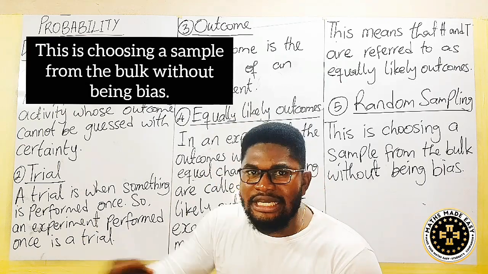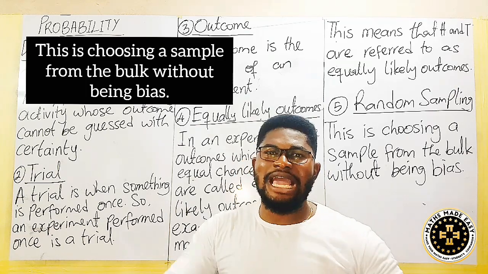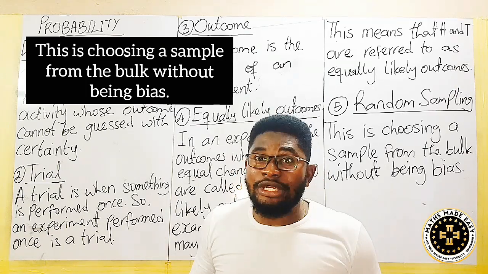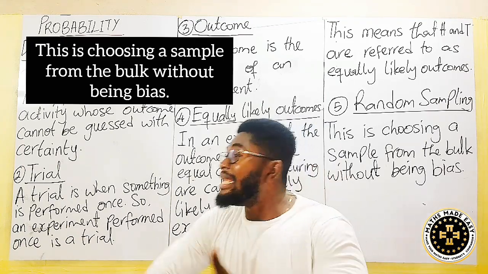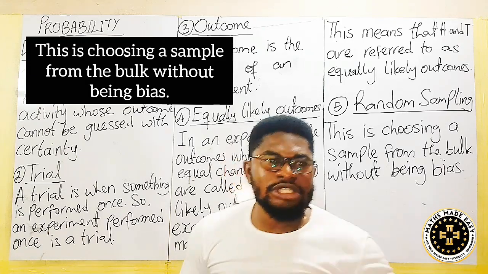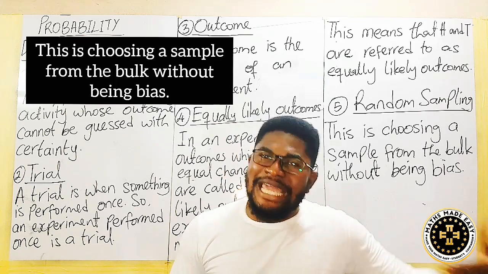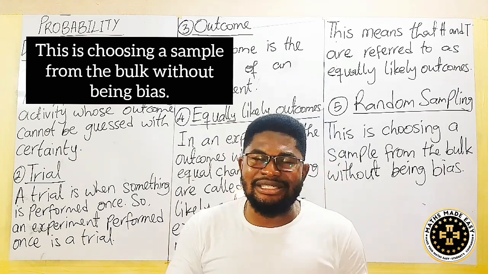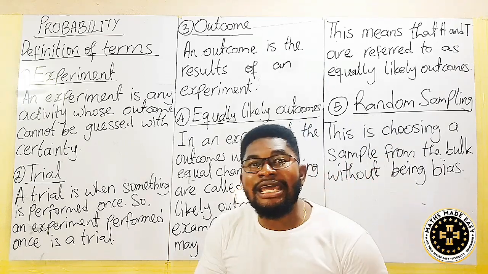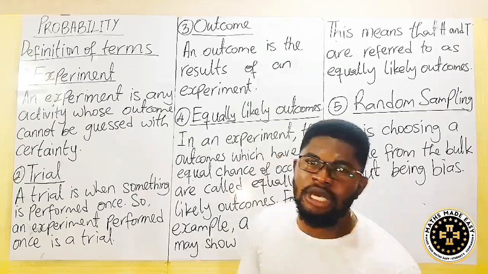So when you are selecting a particular event or a particular outcome without being biased, we say that it's called random sampling. Here, no emotions are attached to it. No favoritism here. You just selected randomly. Are we getting it? So we call that one random sampling. You select based on the fact that that thing qualifies. But when you are biased or when you favor the person in selection, it is not random sampling. And in probability, in most of the questions, we are going to select randomly. That is how it's going to be. So let's go to the next terminology on the next page.